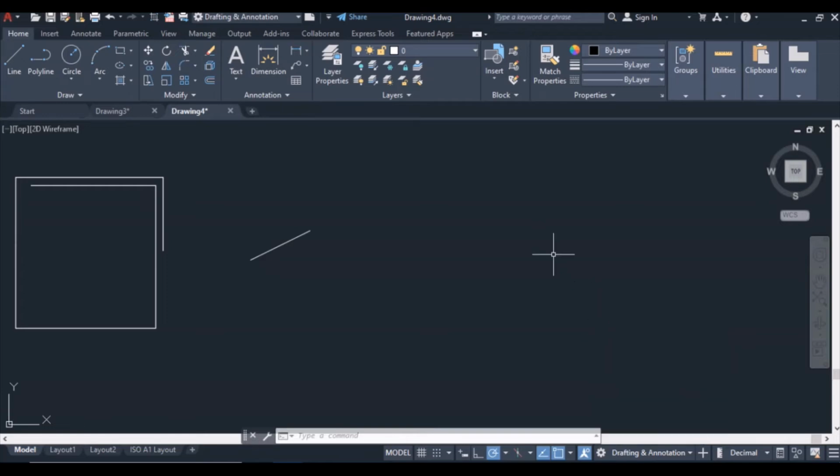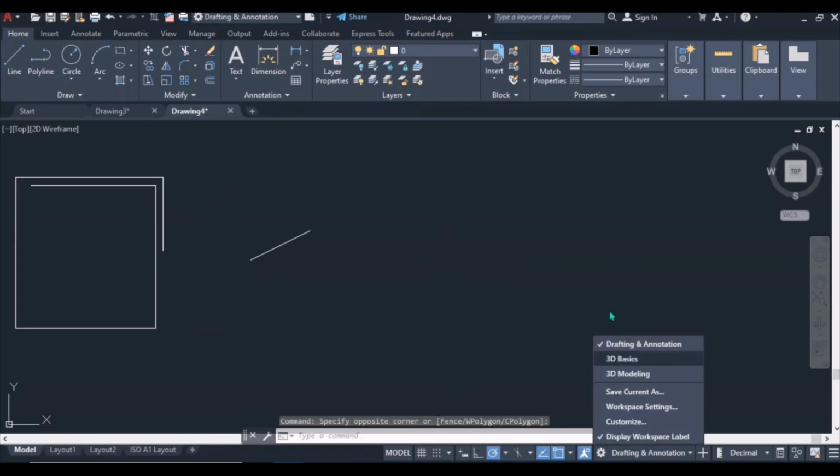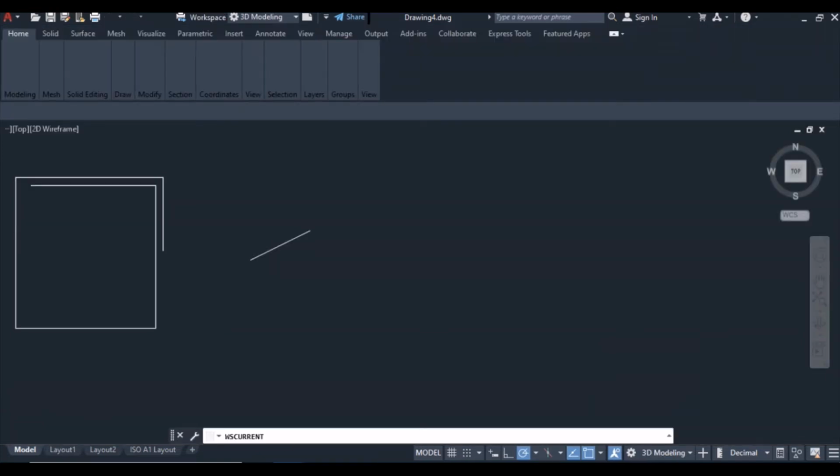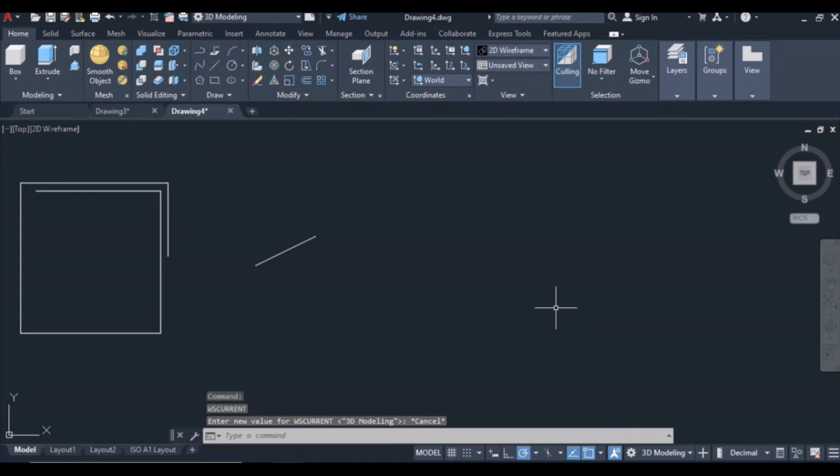Let's say you want to draw a 2D object, you will go to your workspace on drafting and annotation. That's when you will draw a 2D object. When you want to draw a 3D, you can use either 3D basics or 3D modeling. Let's see 3D modeling. Just click it here. Yes, and our ribbon will be modified.